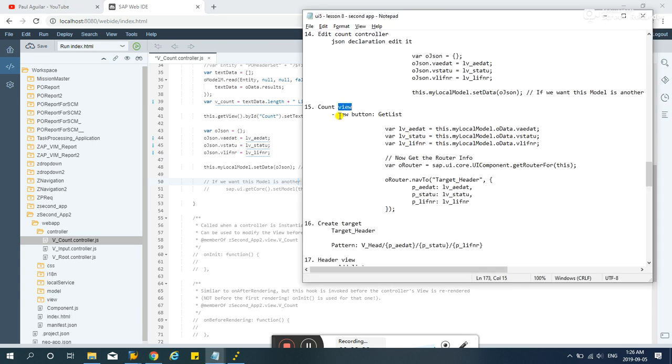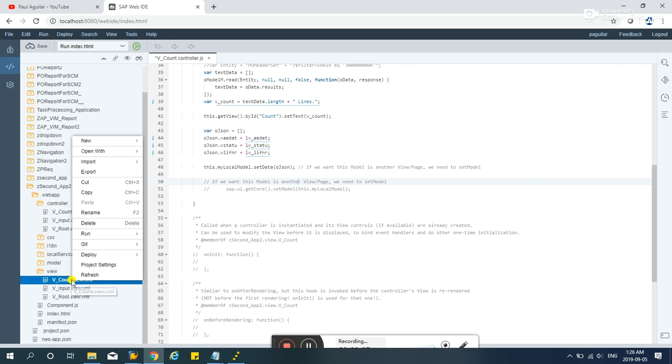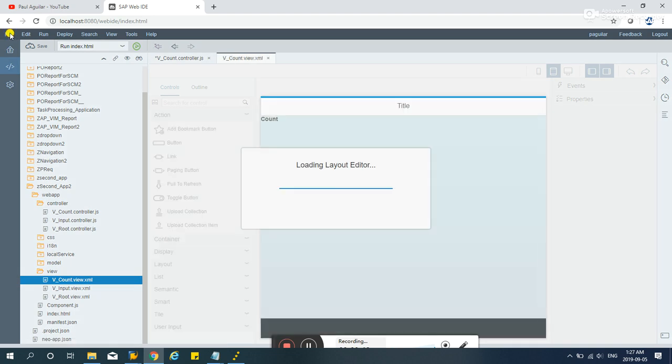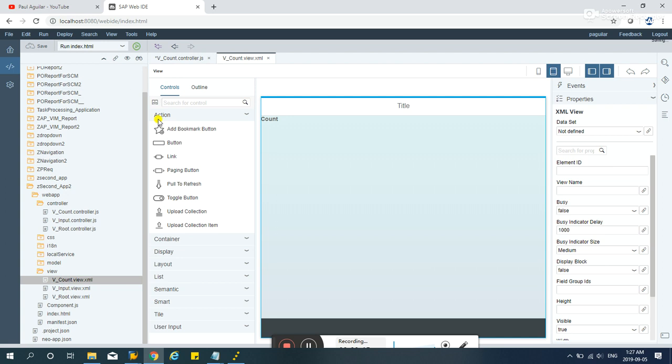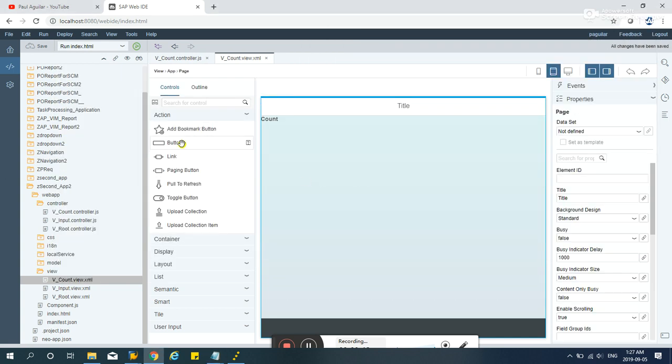And let's now go to the count view. Count view is over here, open with layout editor. Don't forget to save all. Okay, in here we will add a new button, and the button's name is get list.